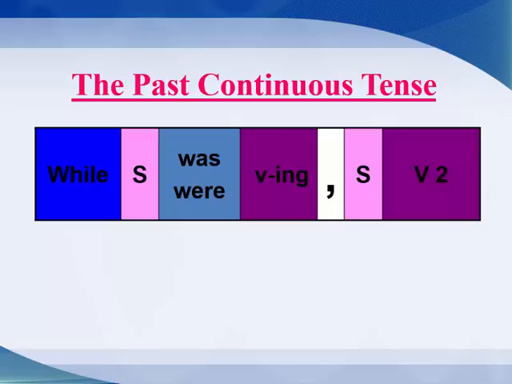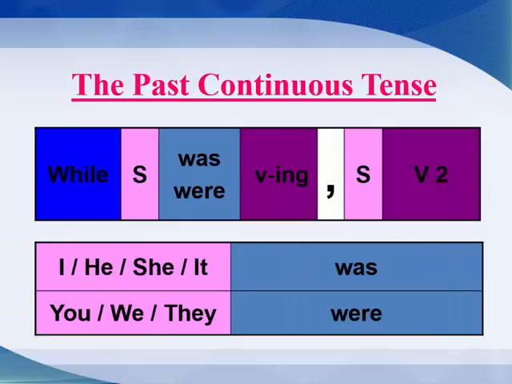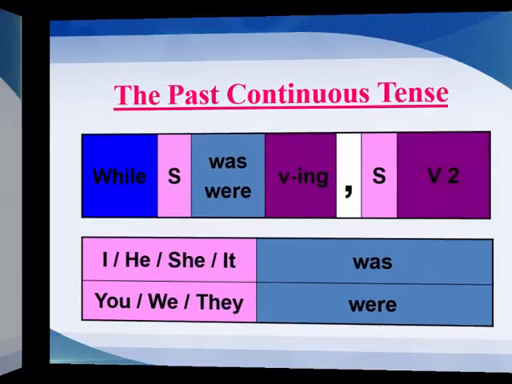The action that lasted longer than the other, you put it in the past continuous tense. Subject, was or were plus verb with ing. And the second verb which cut or interrupted, in the past simple tense, you use verb two. Of course, we use was with I, he, she, it. And we use were with you, we, and they.